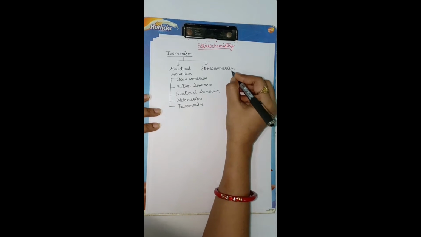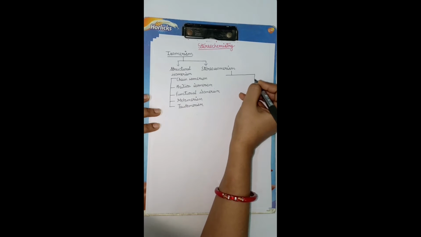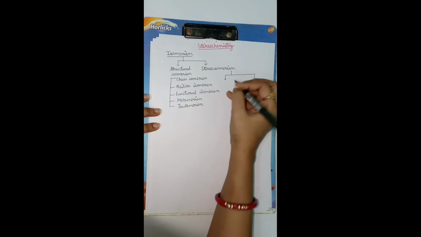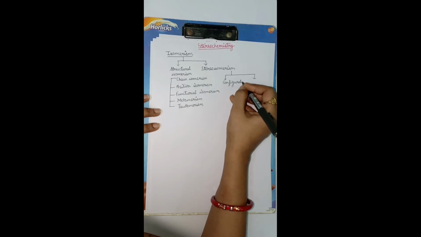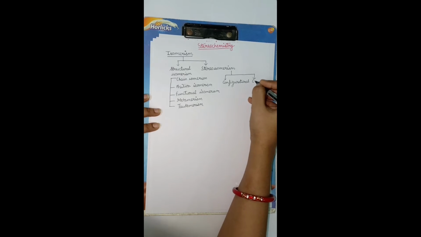And stereoisomerism is divided into 2 parts. One is configurational and the other one is conformational isomerism.